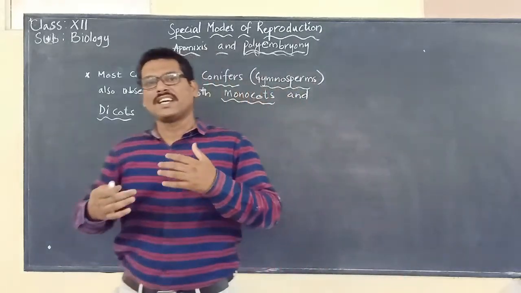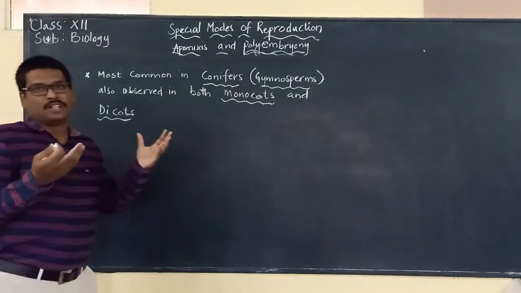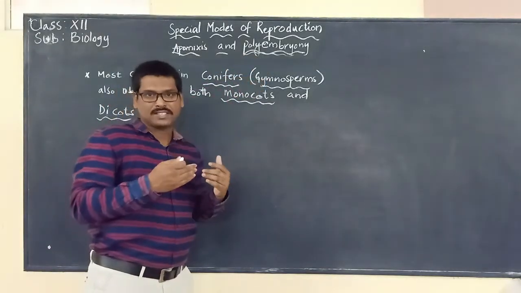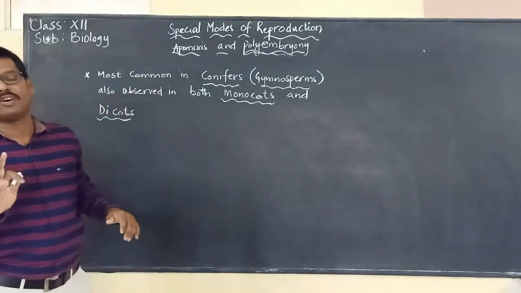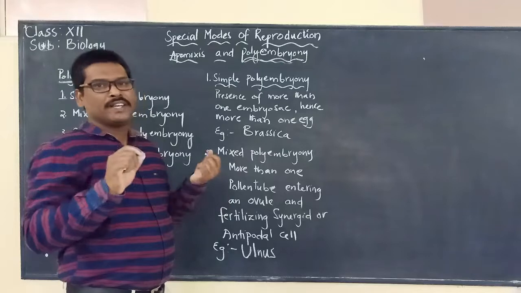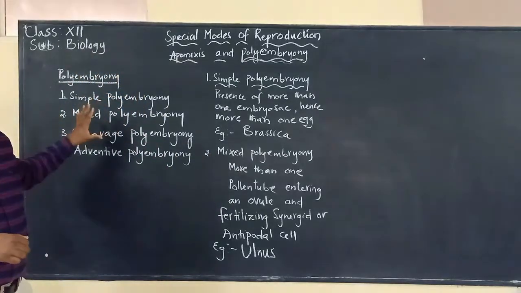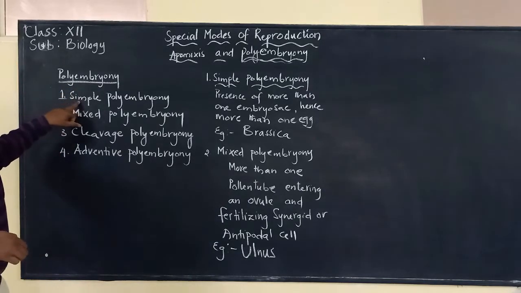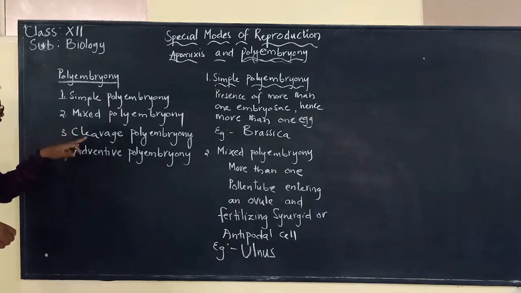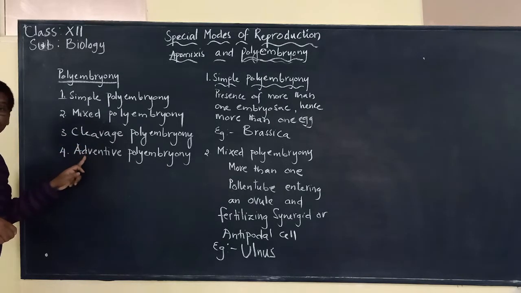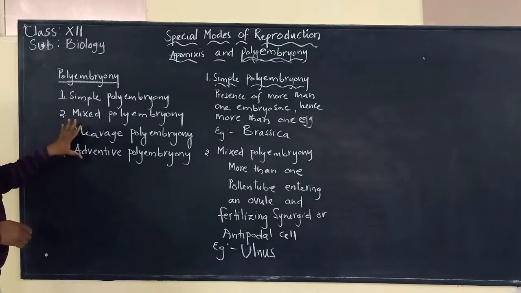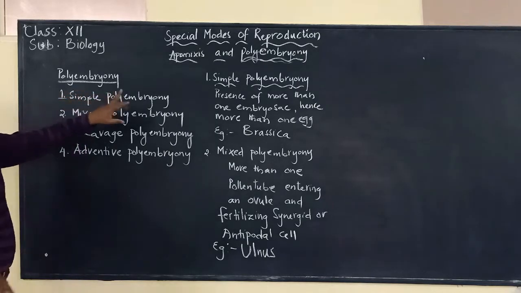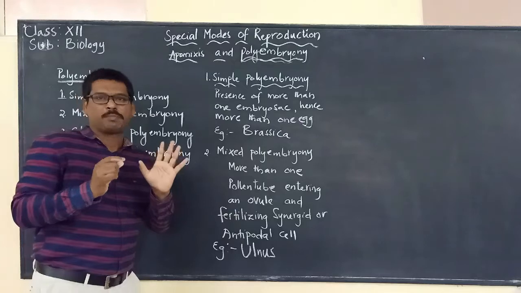So now let us discuss into how many types of categories we can classify polyembryony. So now we will discuss the classification of polyembryony. Polyembryony is classified into various types: simple polyembryony, mixed polyembryony, cleavage polyembryony, and adventive polyembryony. Into these four types, polyembryony can be classified. Now let us see the first one, simple polyembryony. What do you mean by simple polyembryony?